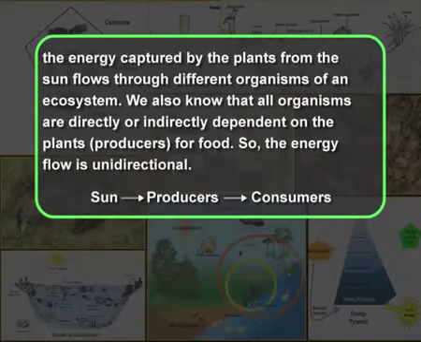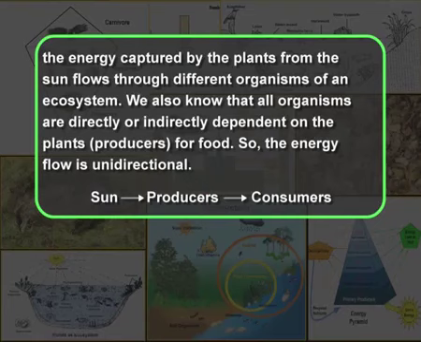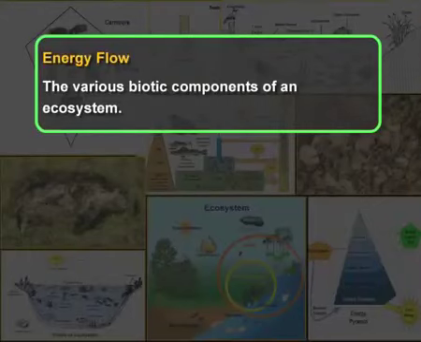So, now we know that the energy captured by the plants from the sun flows through different organisms of an ecosystem. We also know that all organisms are directly or indirectly dependent on the plants, that is the producers, for food. So, the energy flow is unidirectional, that is, you can see from the sun it goes to the producers and from the producers to the consumers. Let us understand more about this energy flow. But before that, let us recall the various biotic components of an ecosystem.